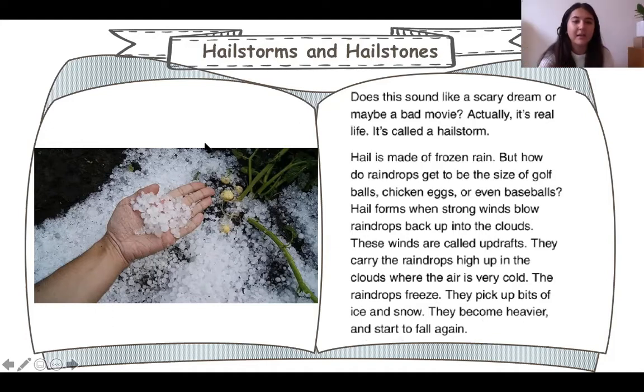Lovely. Thank you, Kimmy. So we've learned that hailstones are a type of frozen rain. They form when raindrops go back up into the clouds. And we call these winds updrafts because the wind is drafting upwards, okay? It's not blowing sideways or leftways or down. It's blowing up. It's carrying the rain back up into the clouds. When the clouds are very cold, this causes the raindrops to freeze, and they pick up bits of ice and snow. They become bigger and heavier, and they start to fall again.